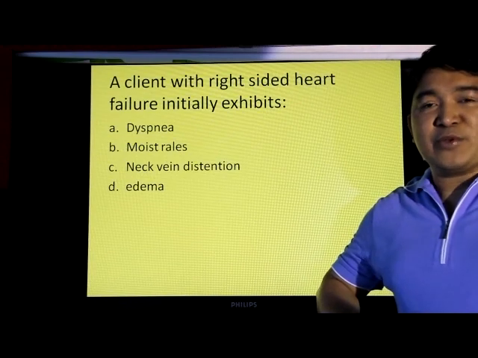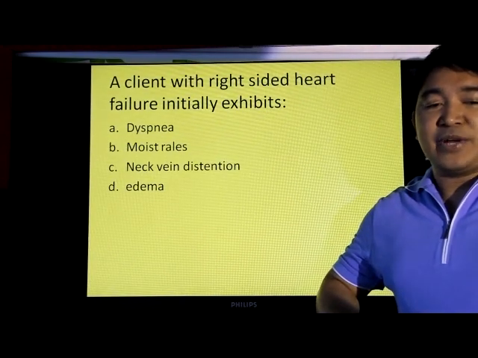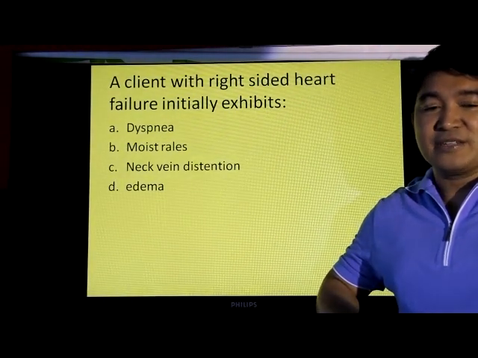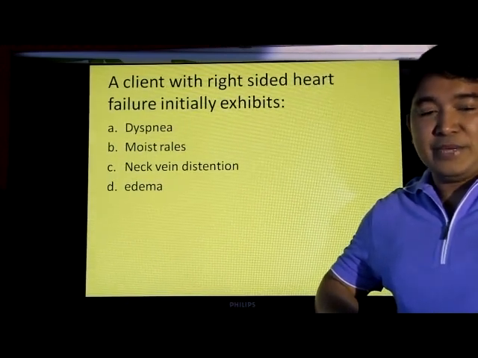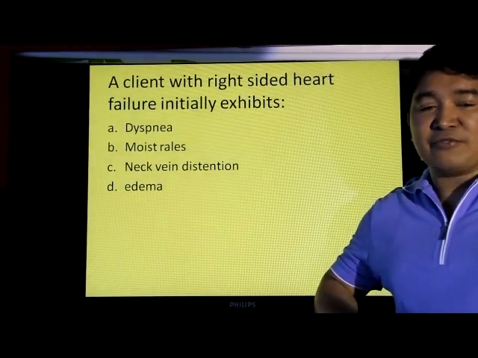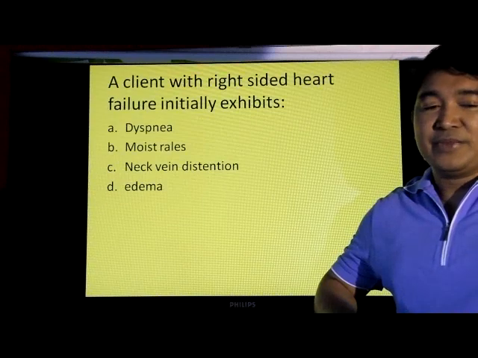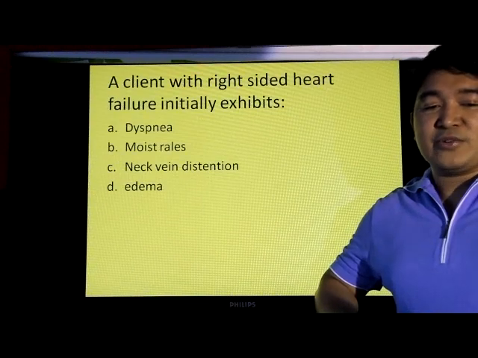Let's use those concepts to answer the question. A client with right-sided heart failure initially exhibits A. Dyspnea, B. Moist rales, C. Neck vein distension, and D. Edema. The answer is actually letter C.